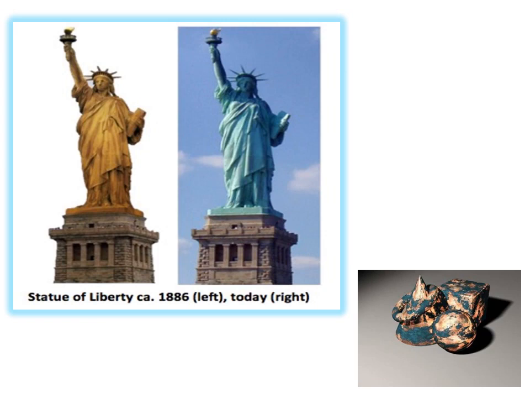Now here is an example of the Statue of Liberty. In 1886, when the Statue of Liberty was made, it was made of copper. But now, if you see it, it has turned green in color. Basically, the Statue of Liberty is made up of copper, but because of the reaction with the air, it has a dull green coating on it. The other one is one more picture of copper in which this green coating is seen.